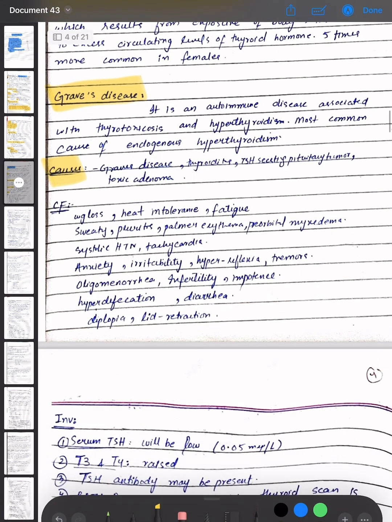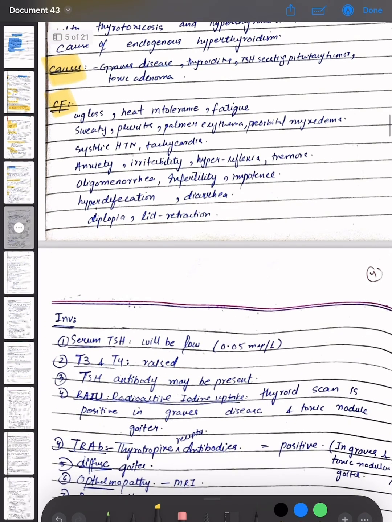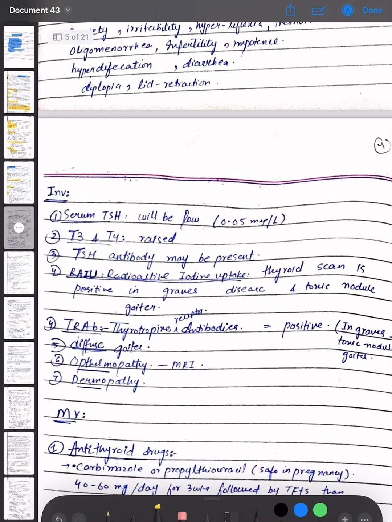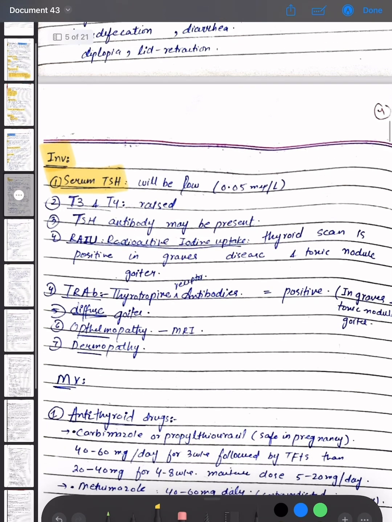The clinical features of hyperthyroidism are weight loss, heat intolerance, fatigue, sweaty, pruritus, palmar erythema, periorbital myxedema, systolic hypertension, tachycardia, anxiety, irritability, hyperreflexia, tremors, oligomenorrhea, infertility, impotence, hyperdefecation, diarrhea, and diplopia and lid retraction. The investigations that are done for hyperthyroidism are serum TSH level which will be low, that is 0.05 microgram per liter. T3 and T4 will be raised.